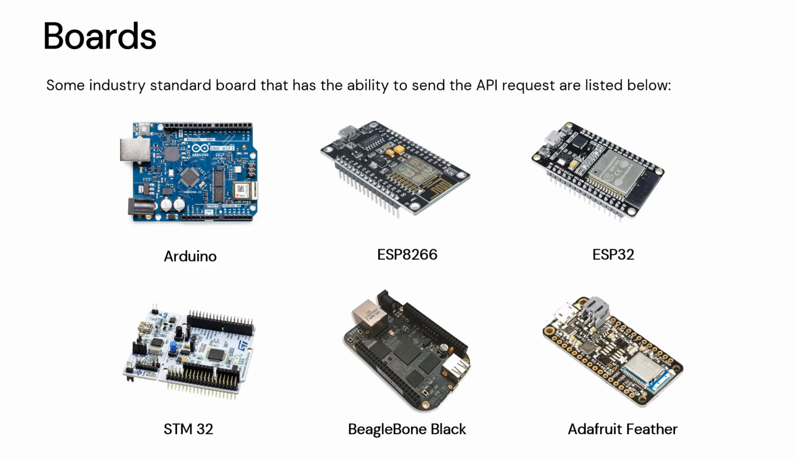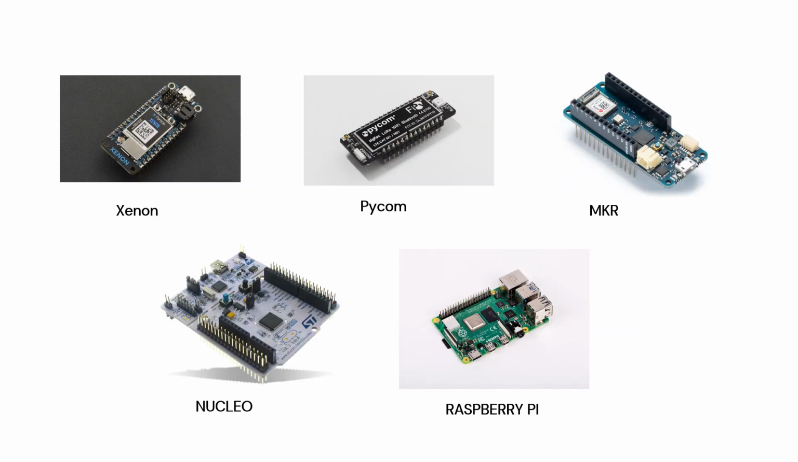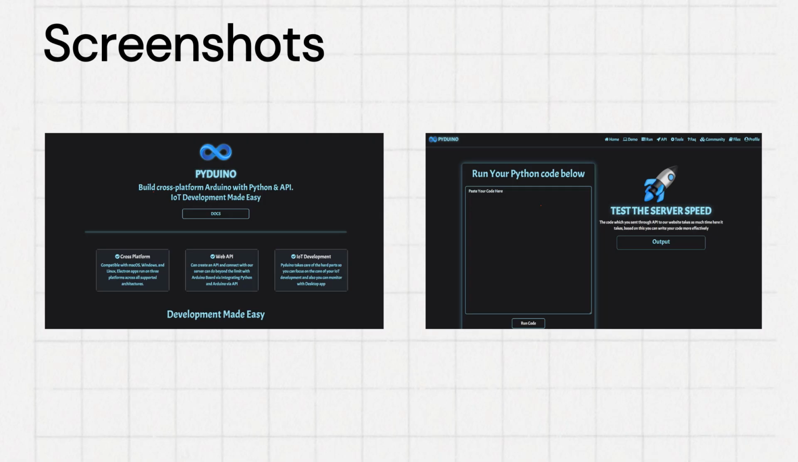These are the targeted ports which can send the API request to our server. For this, we created a package called pyboards.h, which is a C language package. You can use it in all the ports. These are a few screenshots of our website, PyBoards.